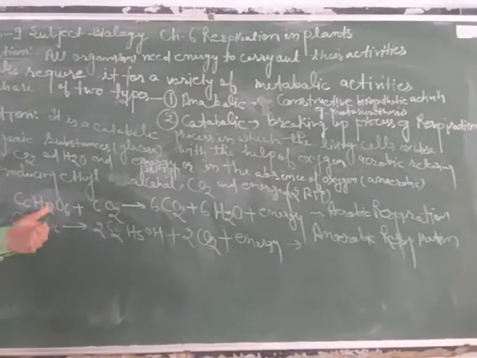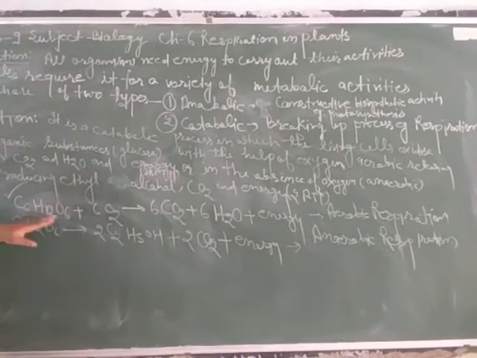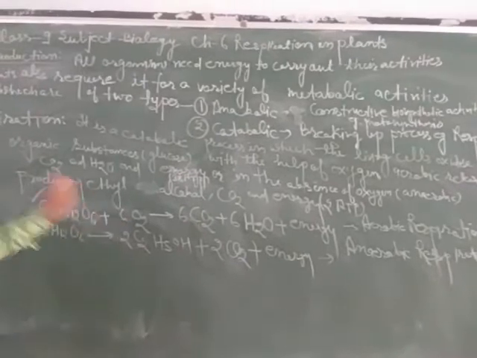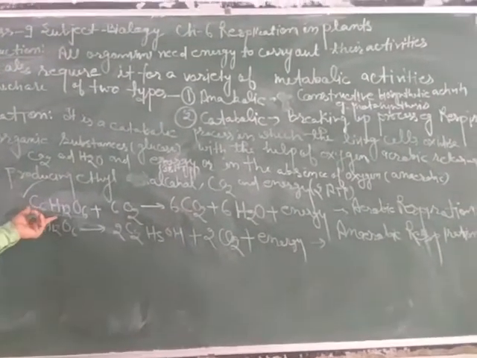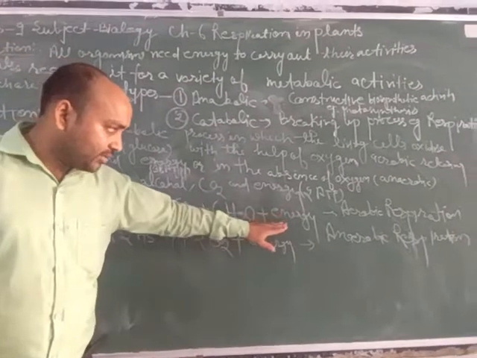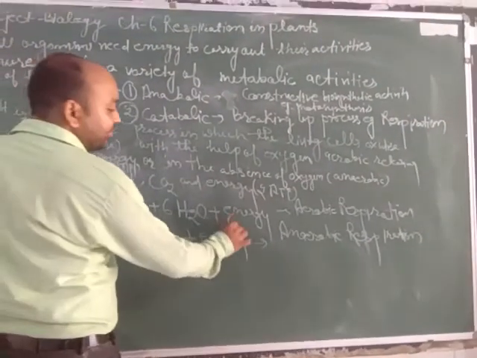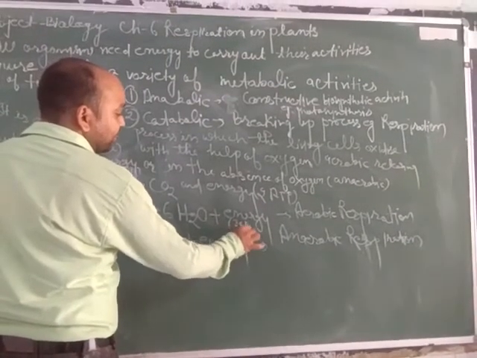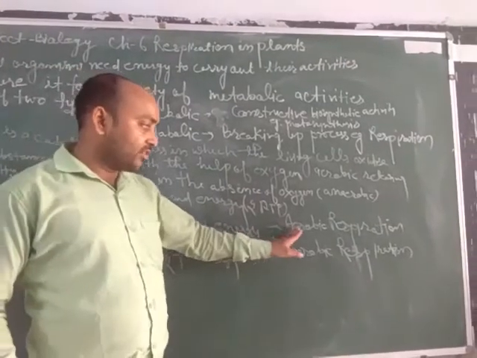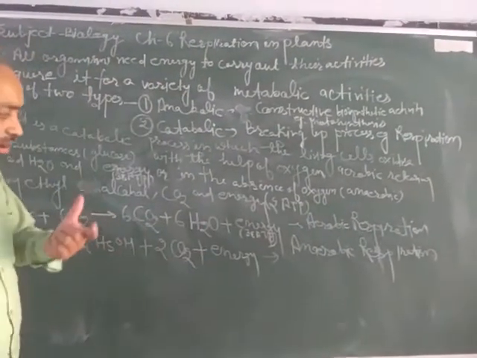For each type of respiration we can observe its reaction. This is glucose, C6H12O6, when treated with oxygen. When oxygen is taken from the environment, glucose is oxidized into carbon dioxide and water along with the release of energy. As we have said, the energy released is 38 ATP. This respiration is called aerobic respiration because this process takes place in the presence of oxygen.